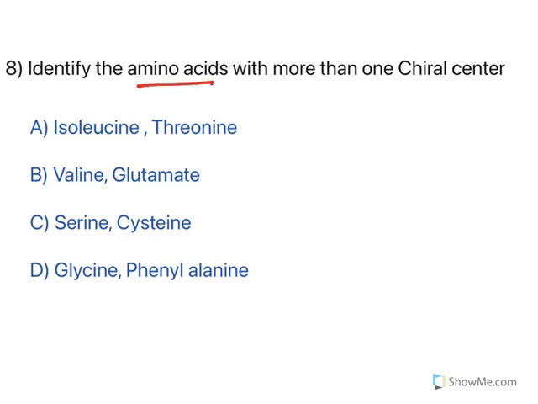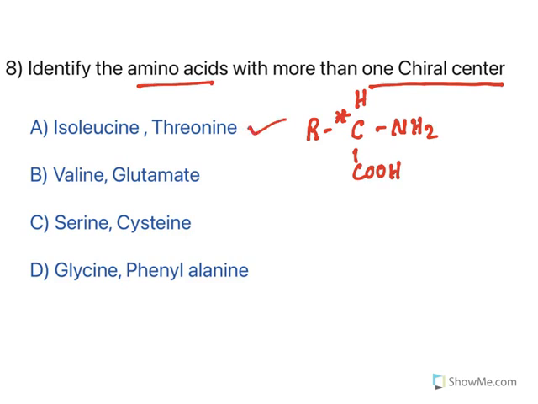Identify the amino acids with more than one chiral center. The general formula of an amino acid is this one: amine group and acid group. This carbon with 4 different groups will be chiral, but 2 chiral centers are present in isoleucine and threonine. If you see the structure of isoleucine, the R group is a branched chain one. It is made up of an isobutyl group.